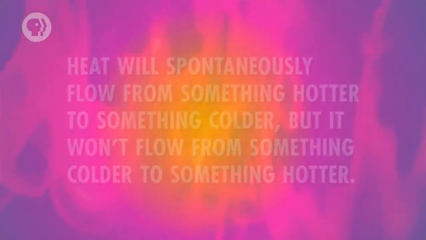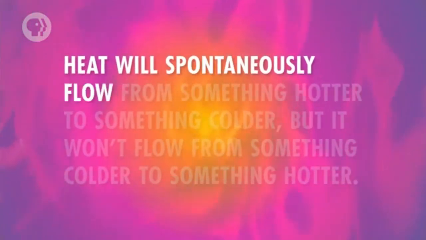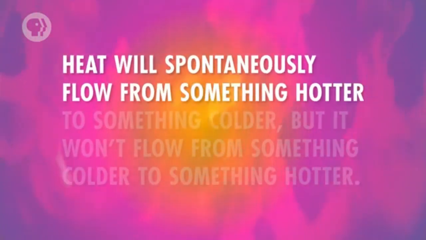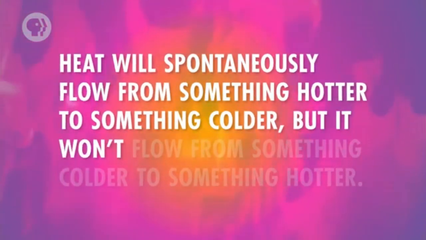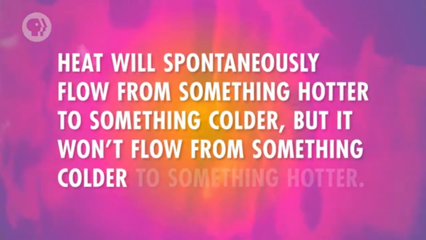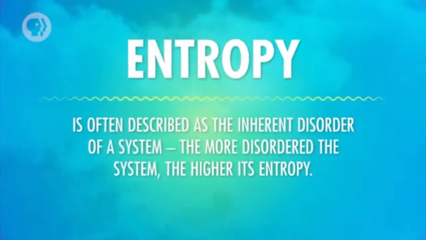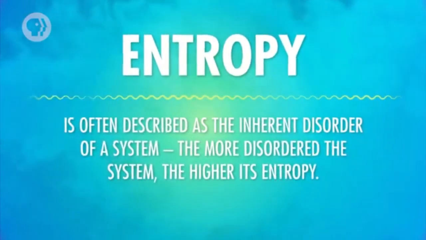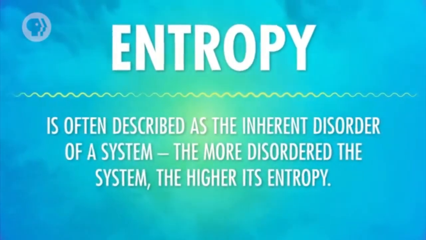The second law says that heat will spontaneously flow from something hotter to something colder, but it won't flow from something colder to something hotter. And that is because of entropy. Entropy is often described as the inherent disorder of a system. The more disordered the system, the higher the entropy.